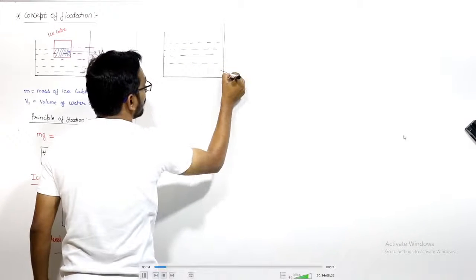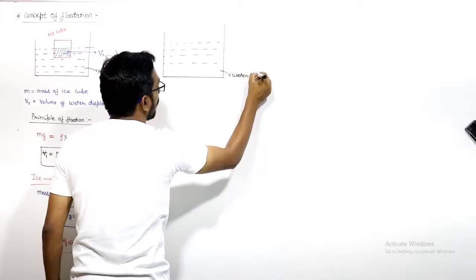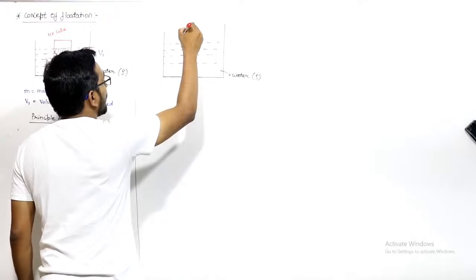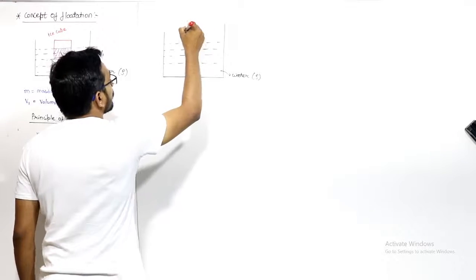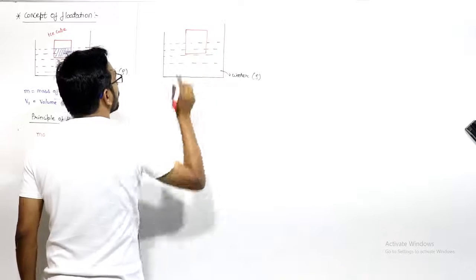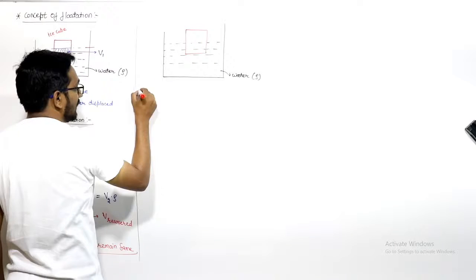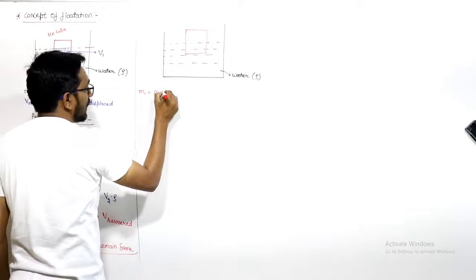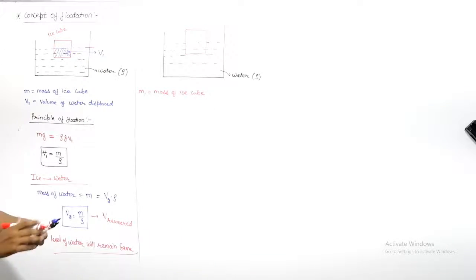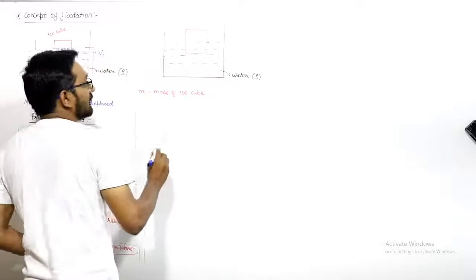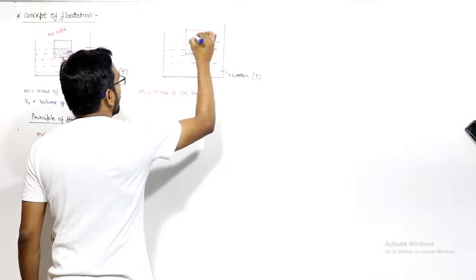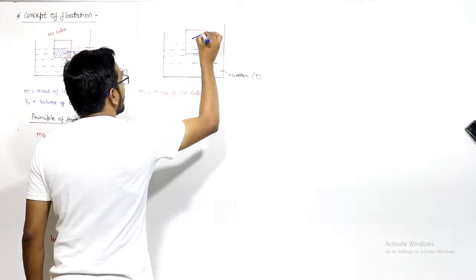Water is there of density rho, and in this water we have this ice cube of mass m1. Let us say m1 is the mass of the ice cube. The change here is that, let us say, in this ice cube we have an iron nail.